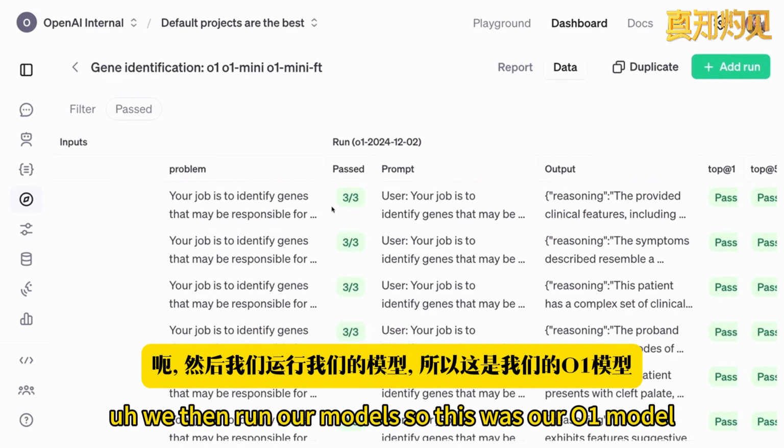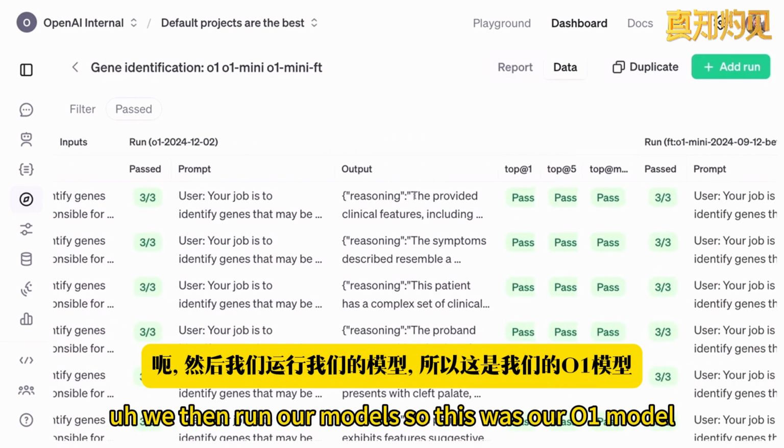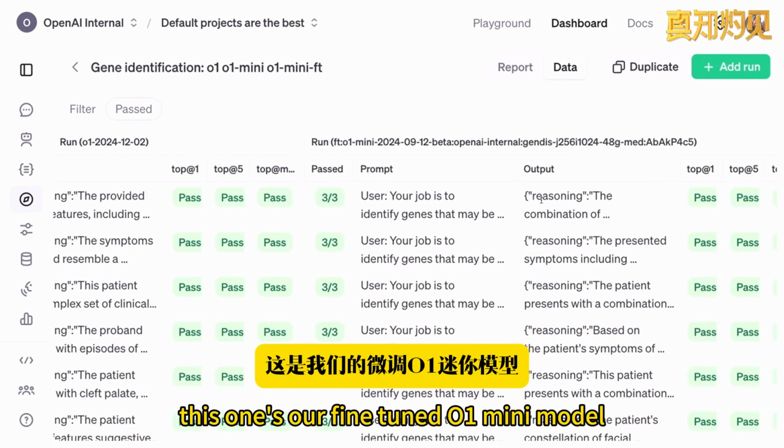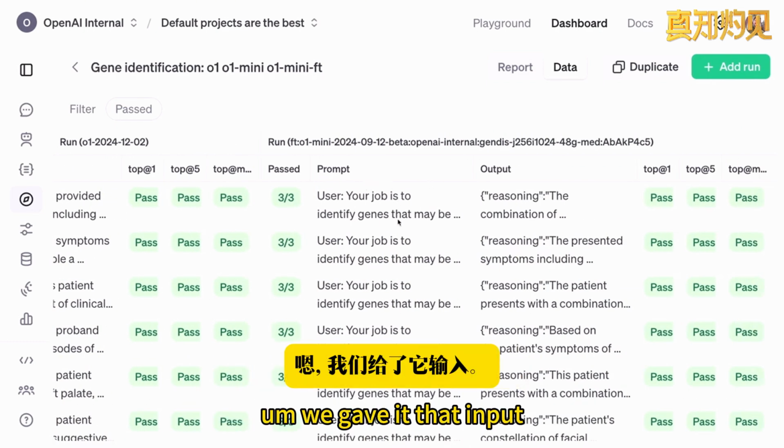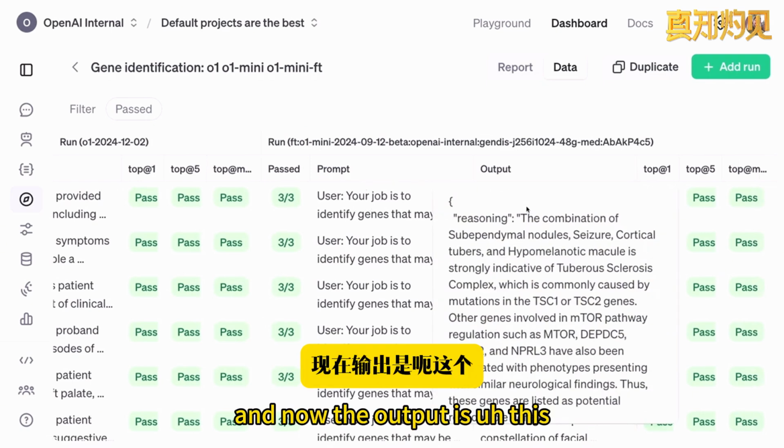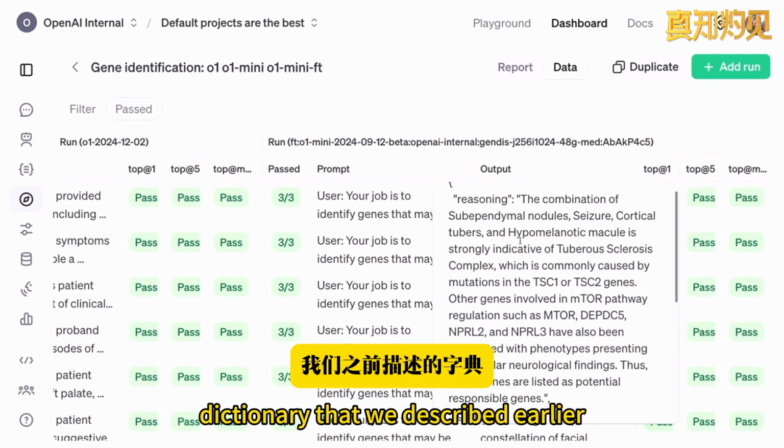We then run our models. So this was our O1 model. This was our fine-tuned O1 mini model. We gave it that input. And now the output is this dictionary that we described earlier.